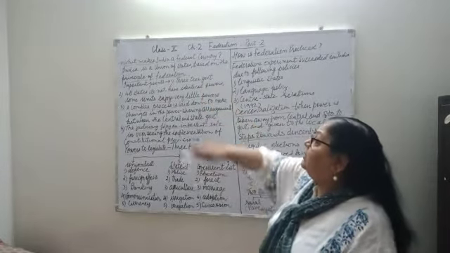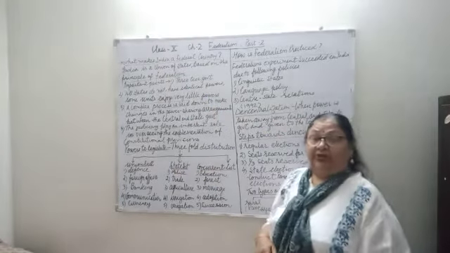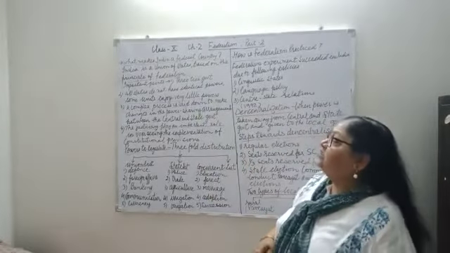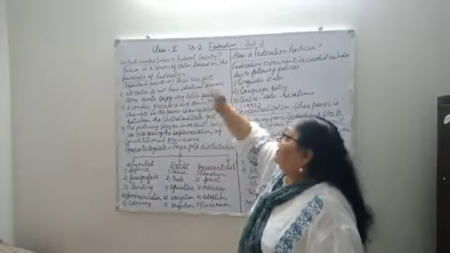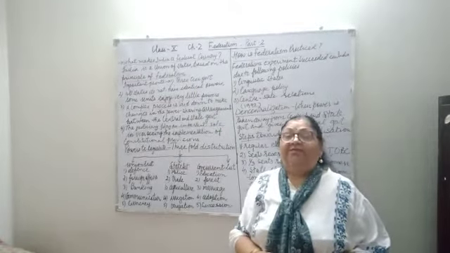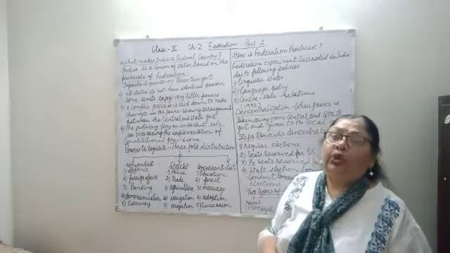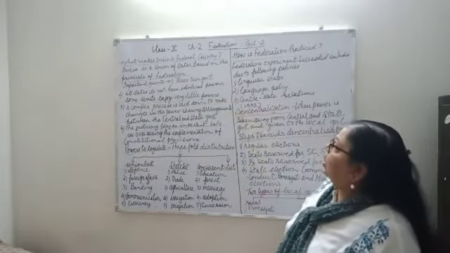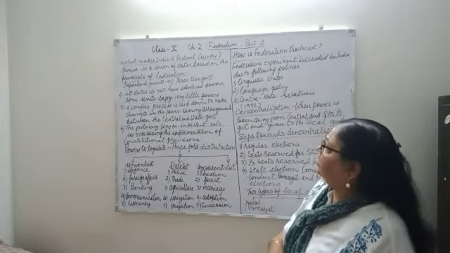Now here the question is, what makes India a federal country? India is a union of states based on the principle of federalism. It means that we have divided the power between center, state and local government. Now let's come to the important points of the topic, what makes India a federal country.